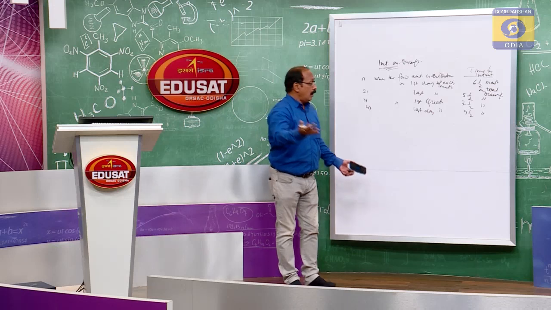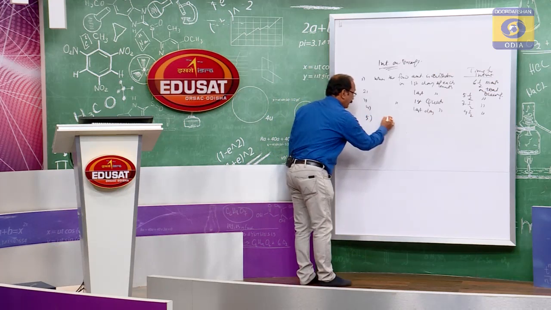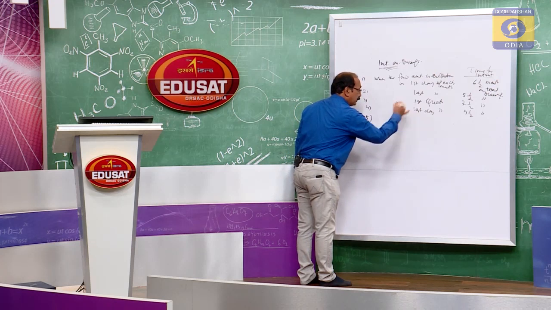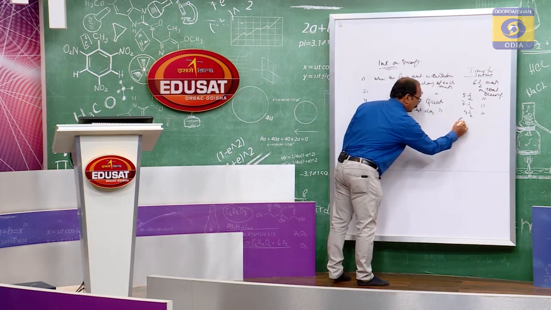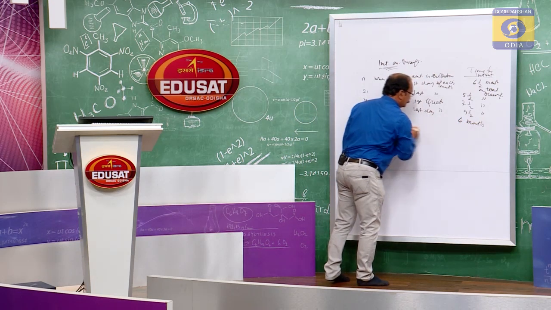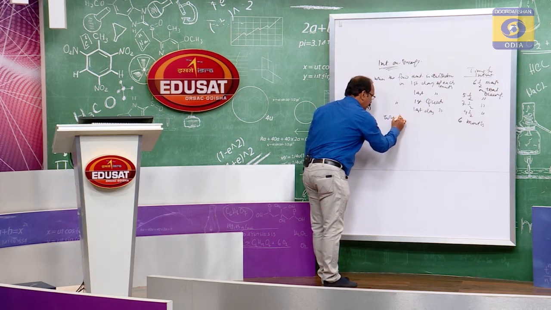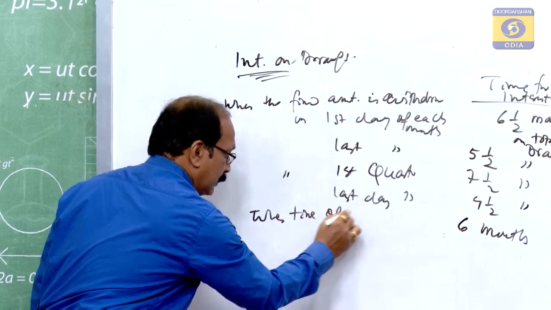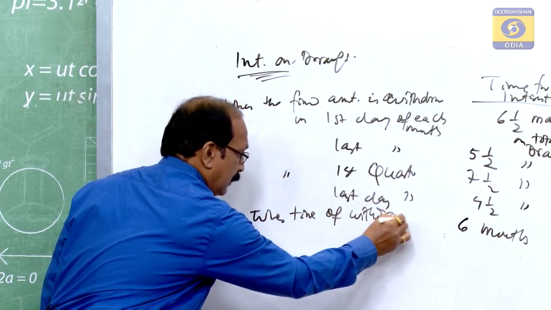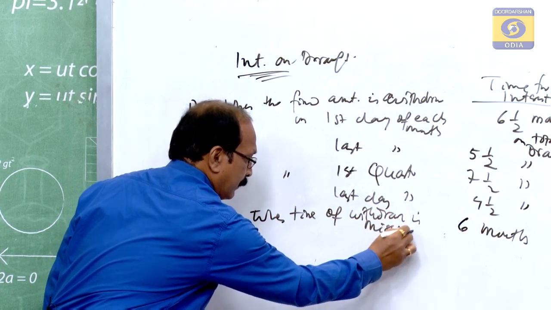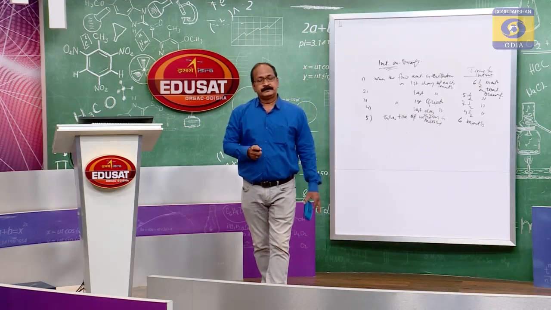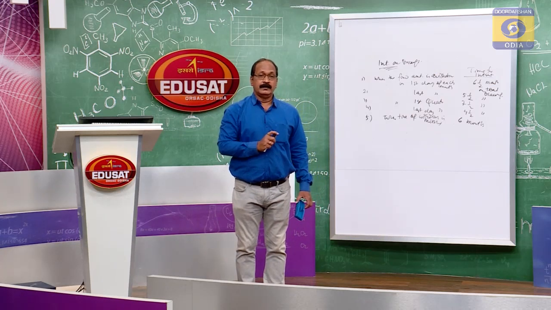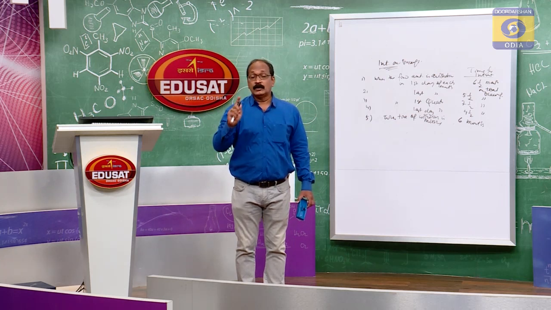When there is no schedule, when the amount is withdrawn at any day, any time, then that is for 6 months. When the time of withdrawal is missing, interest is to be calculated for 6 months. Okay, so interest on drawings is business income, but it is a loss to the partners.